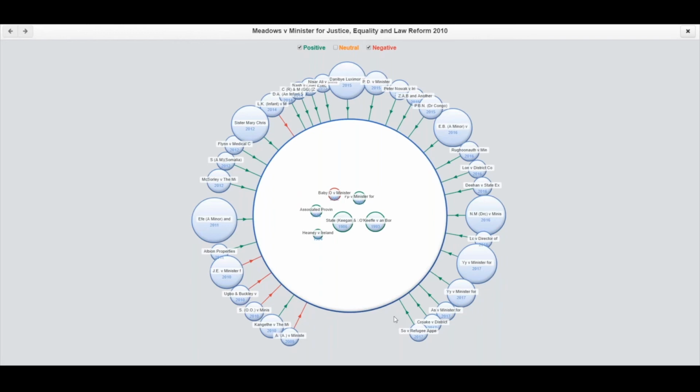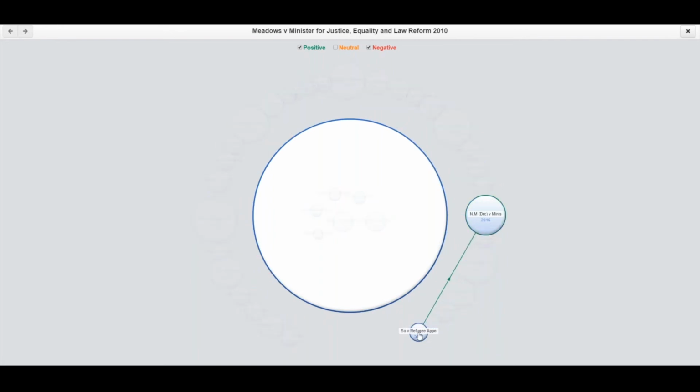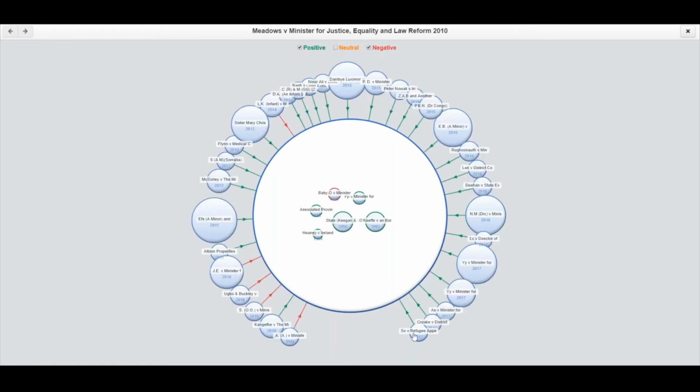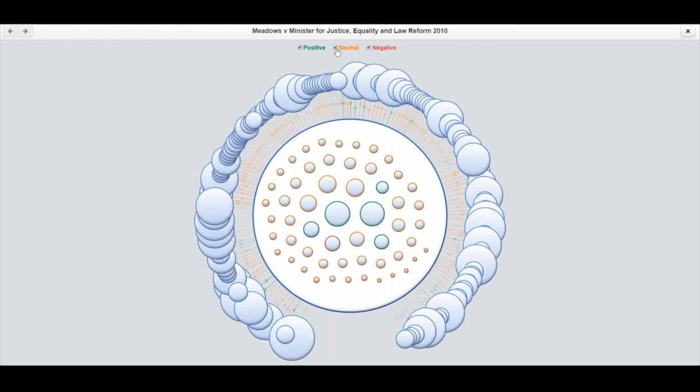Whereas the larger cases will have much more in common. And the best way to display this is to, I can't believe I'm doing it again, click on the neutral cases. Even though it'll be really full, you'll still be able to pick out the larger cases within the Precedent map. So whereas the case that we looked at previously only had one case in common with Meadows, if I click on this case, which is evidently much bigger,